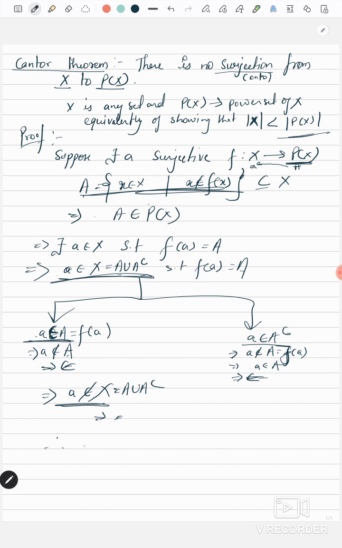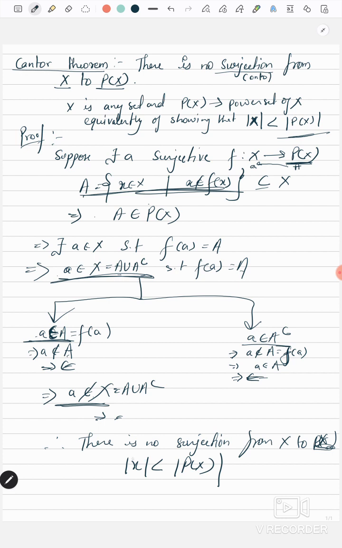Therefore, there is no surjection from X to P(X), which says that there must exist an element in P(X) which does not have a pre-image in X. This is necessary: there always exists an element here which does not have a pre-image under any function f from X to P(X), which also says that the cardinality of X is always less than the cardinality of P(X).